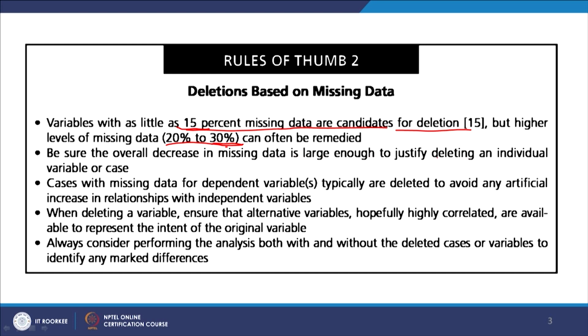Be sure the overall decrease in missing data is large enough to justify deleting an individual variable or case, right. So, there is sufficient data with you. Cases with missing data for dependent variables typically are deleted to avoid any artificial increase in relationships with independent variables. So, if a dependent variable has a lot of missing data, in such a condition they need to be carefully handled. While deleting a variable, ensure that alternative variables, hopefully highly correlated, means they are more or less behaving the same, trying to explain the same thing, are available to represent the intent of the original variable. That means there is another variable which can take care of the variable that you might be possibly deleting.